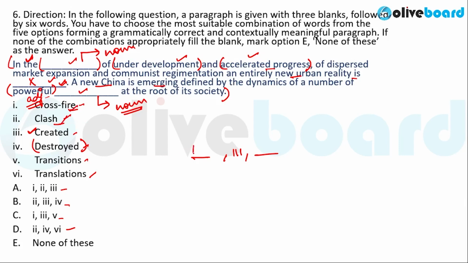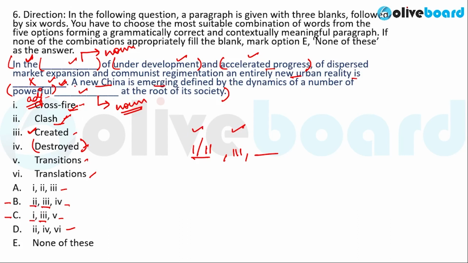So, let us say that one or two can fit in here. Now, let us see what the options say. In case of options, options B and C indicate that 3 can fit in the second blank, and these indicate that second and 1 can fit in the first blank. This we have already deduced from our solution.